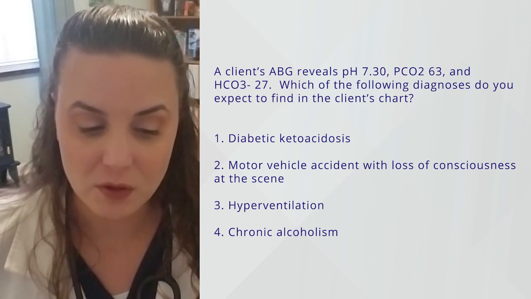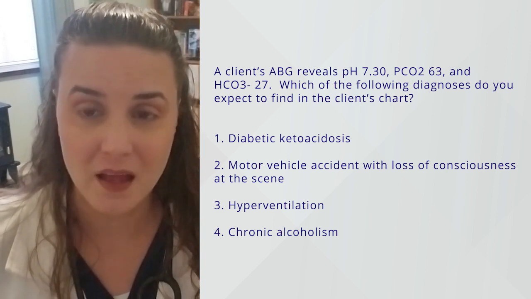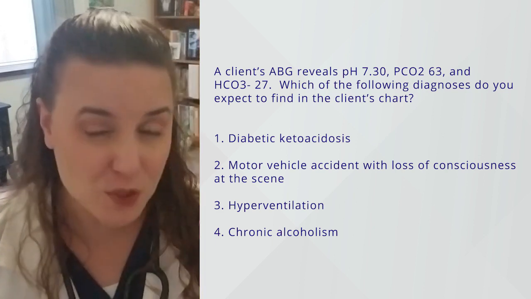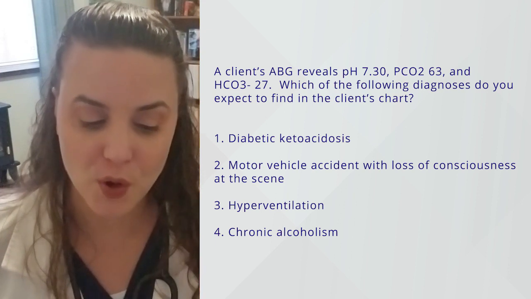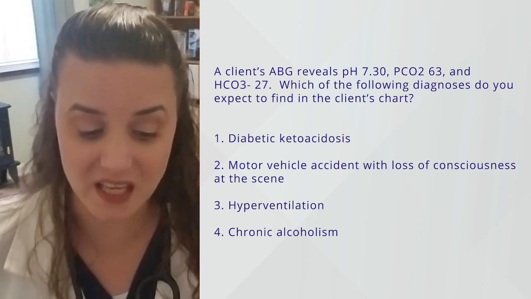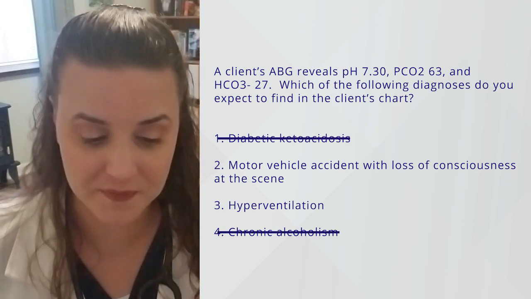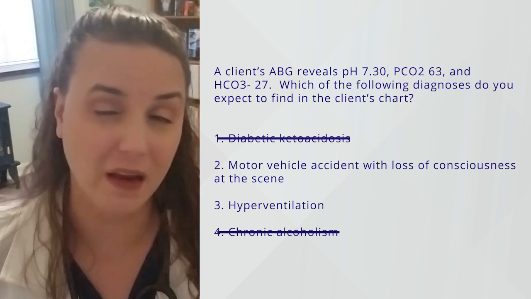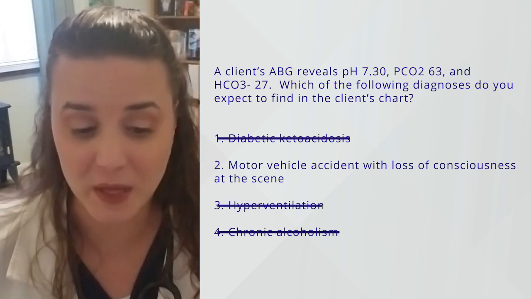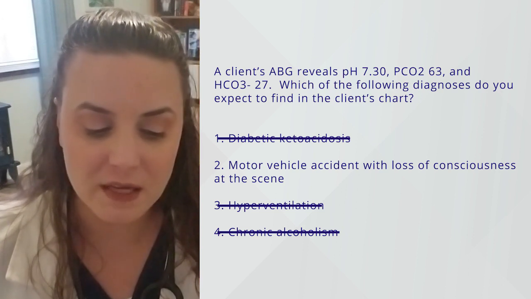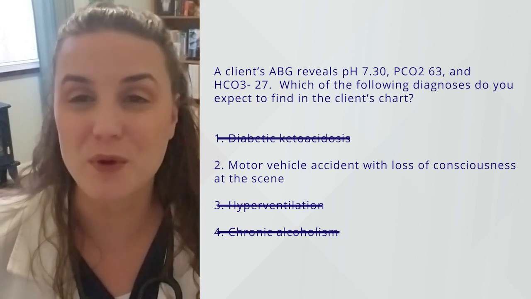Now remember, we've got here a PCO2 that's high, carbon dioxide is high, and our pH is low, so we have a respiratory acidosis. So we can eliminate our two metabolic causes, which would be the DKA and the chronic alcoholism, because we have a respiratory problem. Now, number 3, hyperventilation causes alkalosis. So that's not the correct answer. We can eliminate it. But a motor vehicle accident with loss of consciousness, that can cause hypoventilation. It's a trauma. So that would be our correct answer.